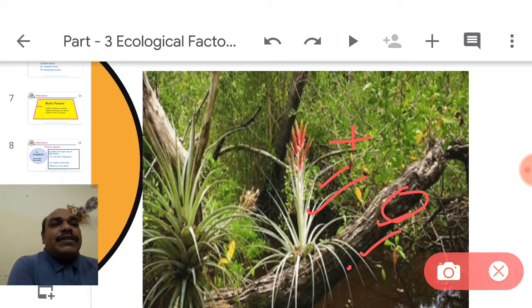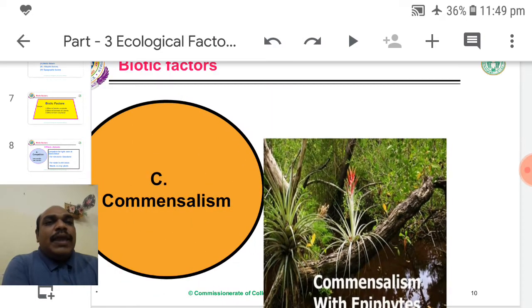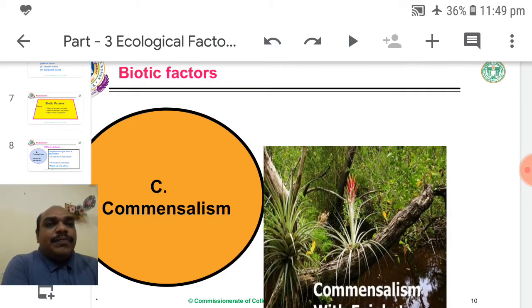This is called commensalism, plus and zero. Vanda has three types of roots: velamen roots, atmospheric roots that collect hygroscopic water, and stinging roots. They help the host plant. So epiphytic plants are a commensalism example.